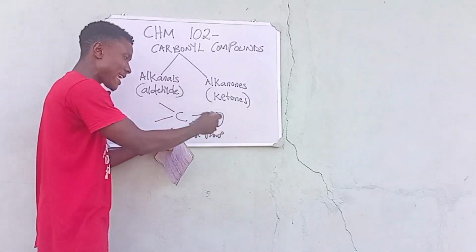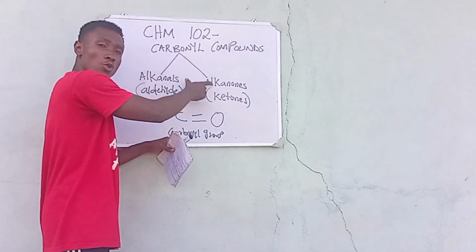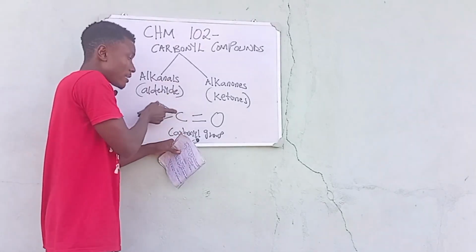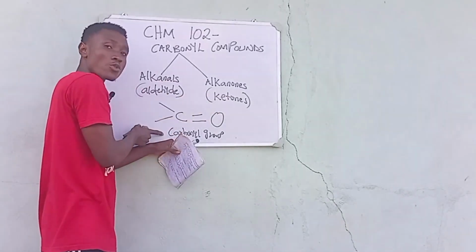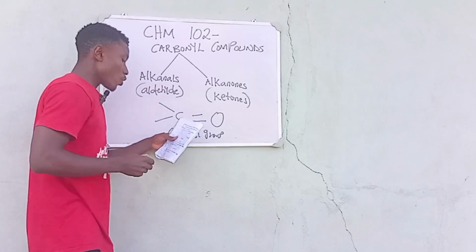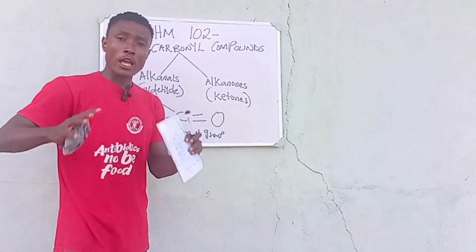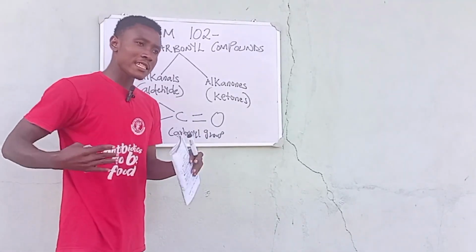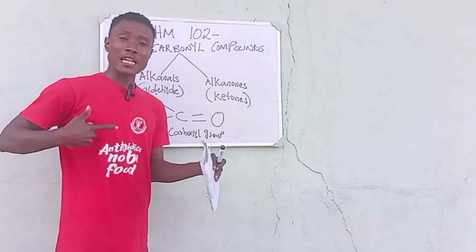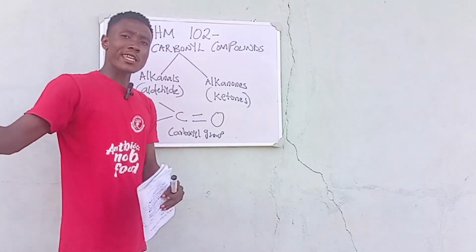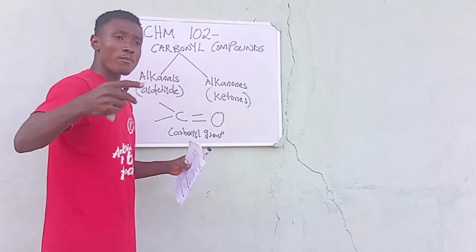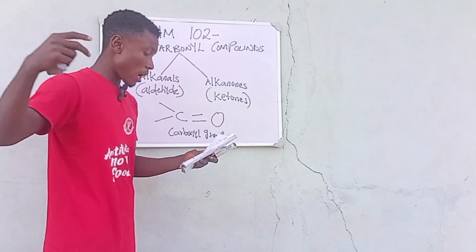Now, what you are seeing here is this. Remember, we said it is divided into two, right? So this carbonyl group will either tell us whether they are the alkanals or whether they are the alkanols. You understand? That's why you see two angles or two lines coming up. I'm going to tell you how to know whether this belongs to the alkanals, or this belongs to the alkanols, which I can call aldehydes or ketones. So let's represent them.